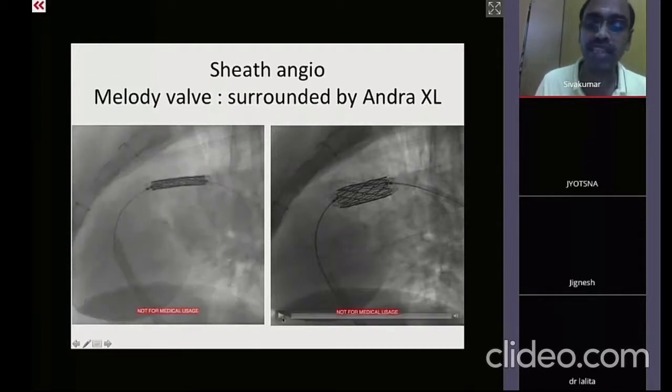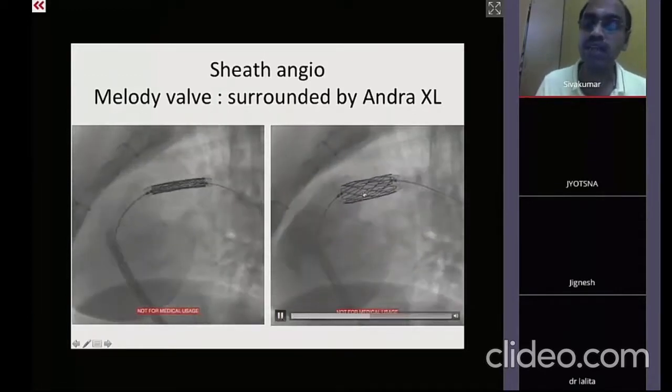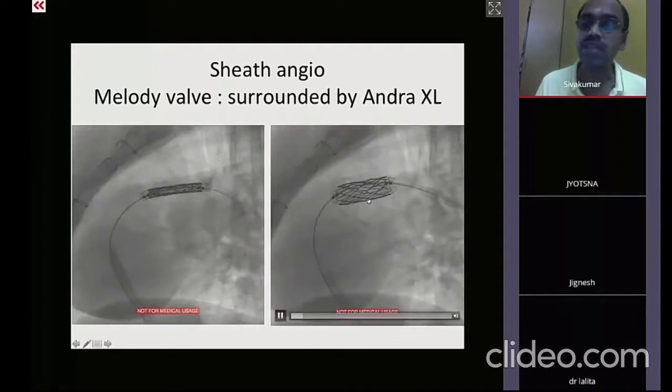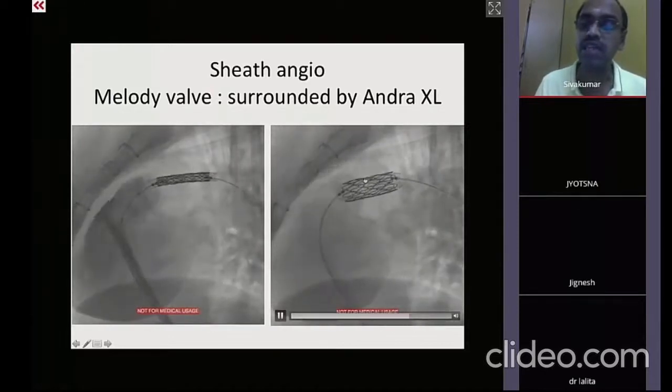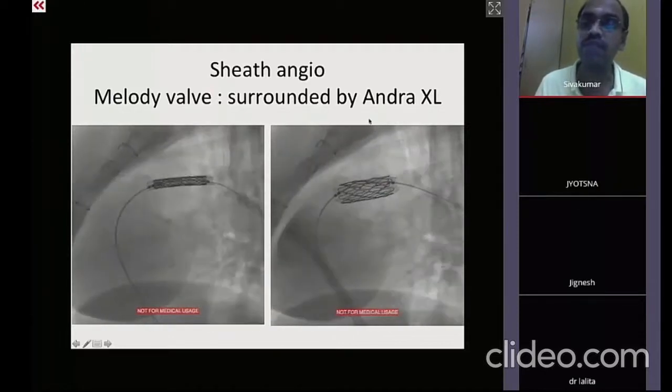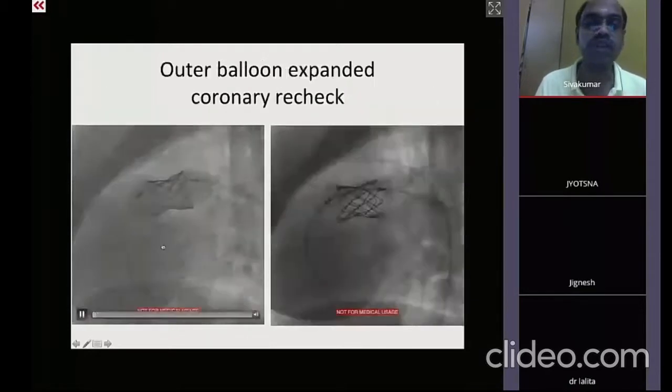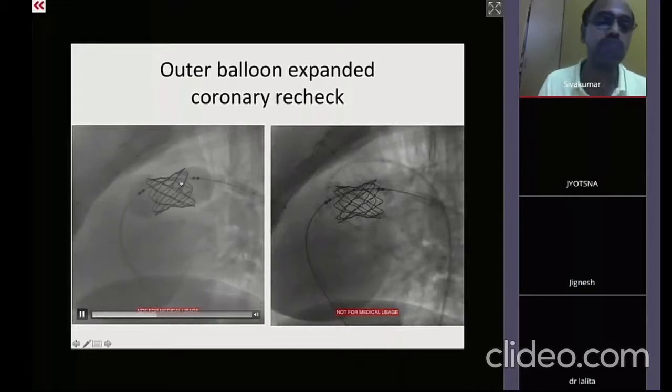So then the second step is the inner balloon is inflated, and once the inner balloon is inflated, then we check whether the stent is in perfect position and the valve is in perfect position. And once it is perfect, then the outer balloon is dilated, and this is actually a big balloon within the Melody stent.